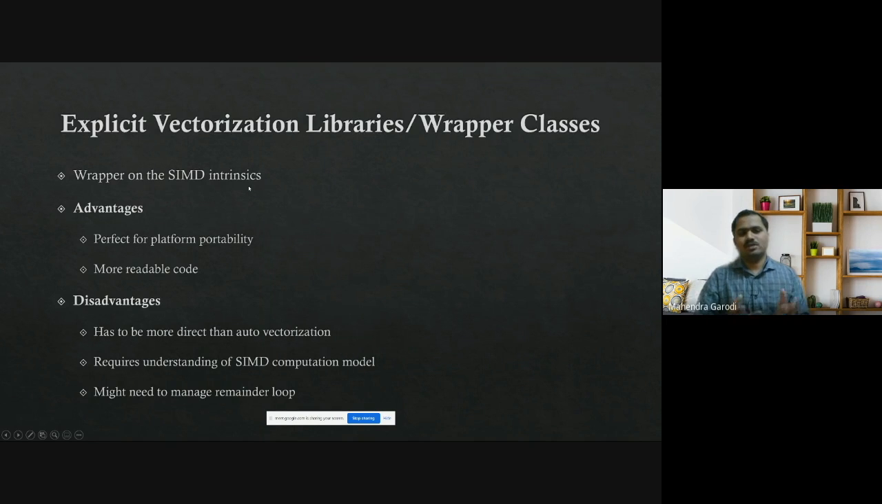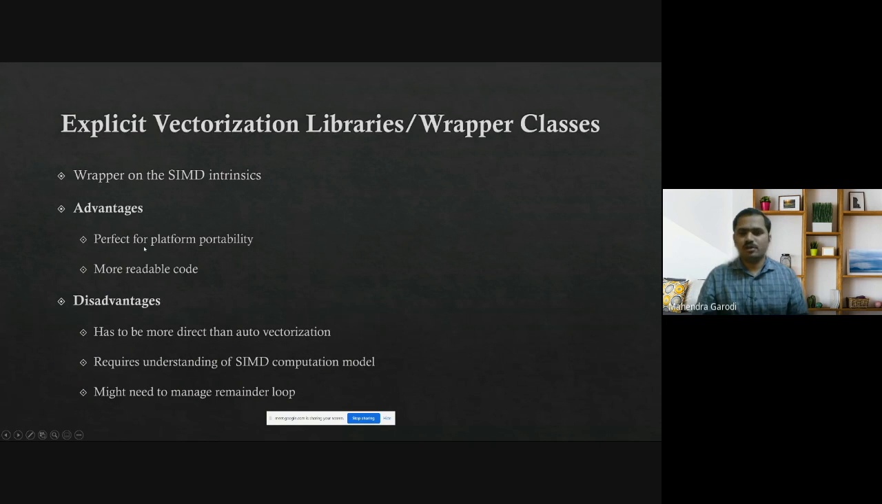Then there is a lot of effort going on to unify all these things. So how can these things be unified? People are writing wrapper classes or explicit vectorization libraries on top of these intrinsics. They write some operations which are supported by most architectures, and in those functions they call the respective function, depending on whether you are compiling the code for, let's say, ARM architecture or Intel architecture, and they call a specific intrinsic there. It's more based on macros and other details. The compiler knows on which architecture the code is getting compiled.